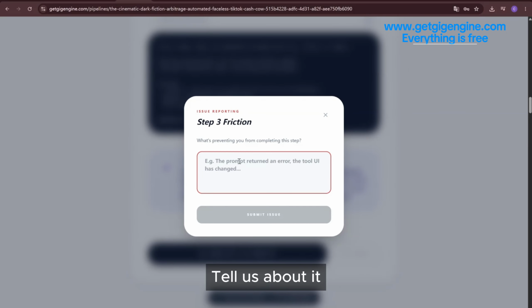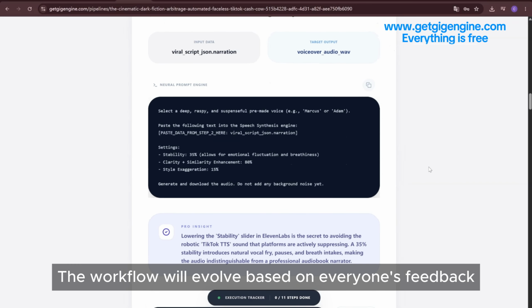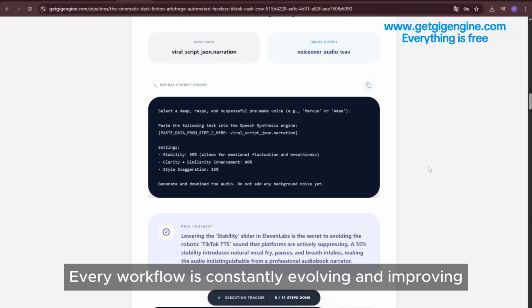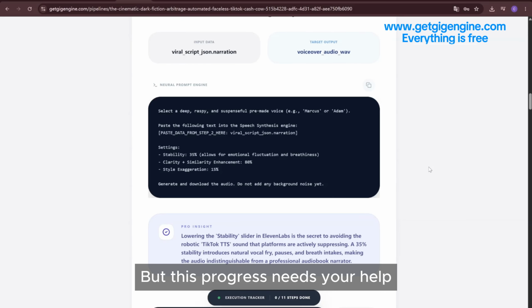Tell us about it. The workflow will evolve based on everyone's feedback. Every workflow is constantly evolving and improving. It's not static, but this progress needs your help.